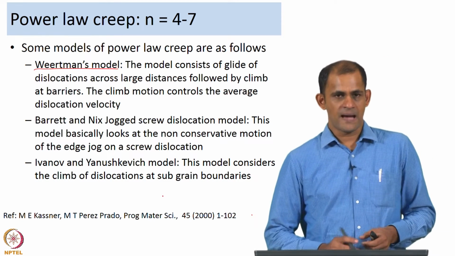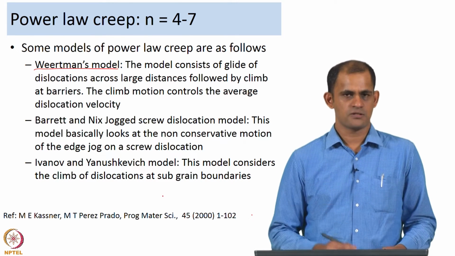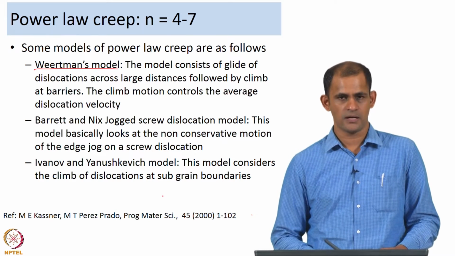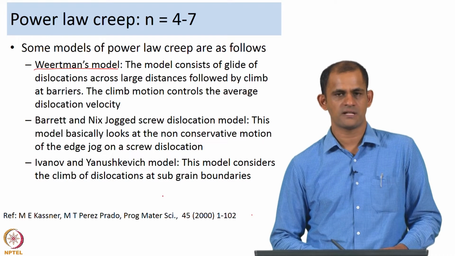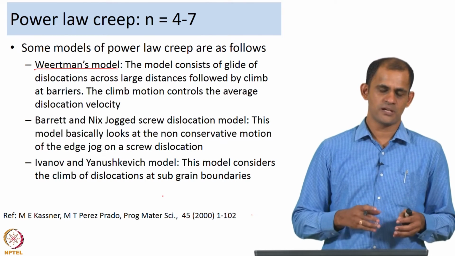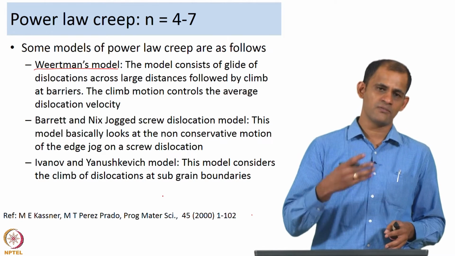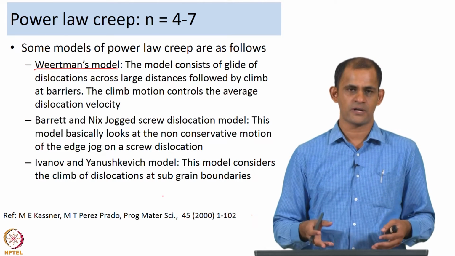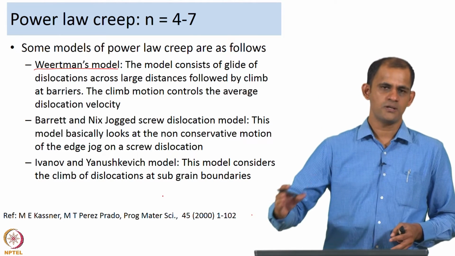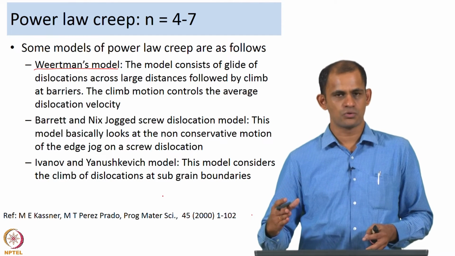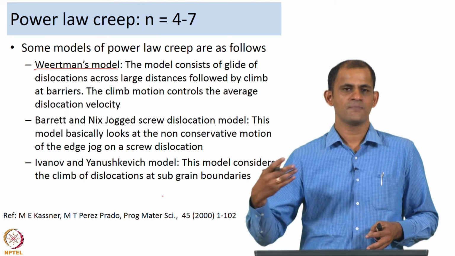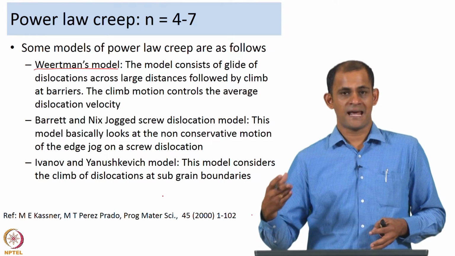Another model is the Barrett and Nix jogged screw dislocation model. This model is also used to explain power law creep. In the jogged screw model, the model looks at non-conservative motion of the edge jog on a screw dislocation. If you recall, we were talking about edge jogs and kinks in dislocations, and one of the breaks in dislocations which we consider very important from a plastic deformation point of view is edge jogs on screw dislocations. Edge jogs on screw dislocations are important because the edge jogs will not glide along with the screw dislocation, because the Burgers vector is lying out of the slip plane.